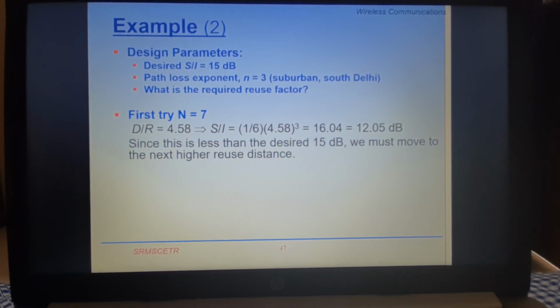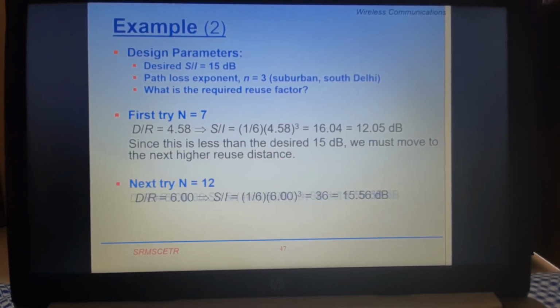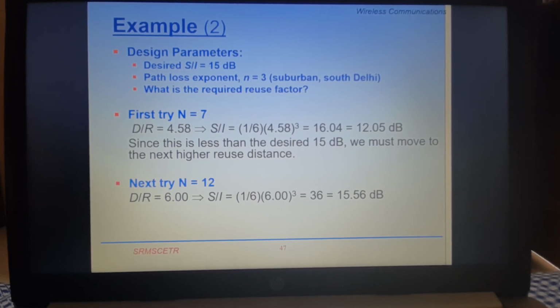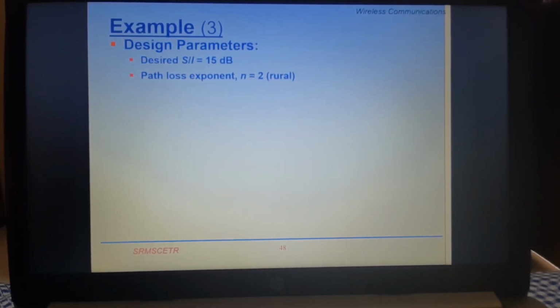So we will move to a higher cluster size, N equal to 12, and D/R is equal to 6, and the S/I is equal to 15.56 dB. It is higher than the desired S/I. So N is equal to 12, and the frequency reuse factor is equal to 1 divided by 12. Again there is an example.